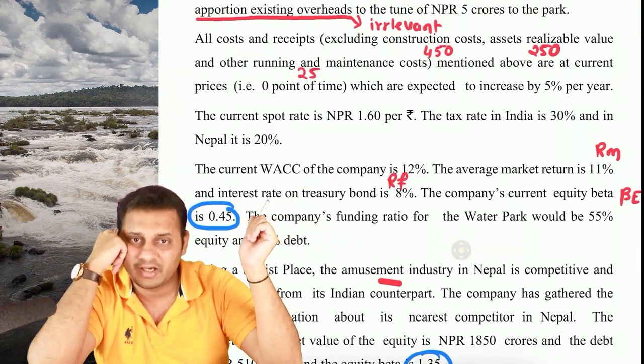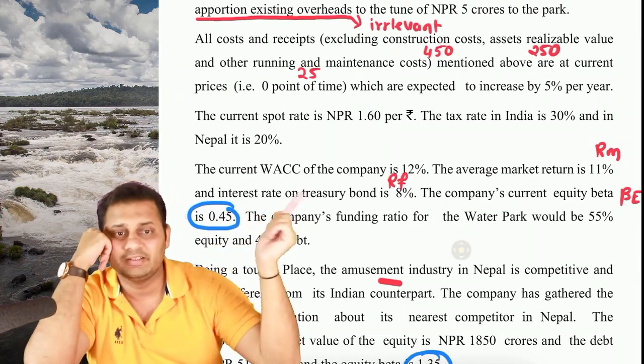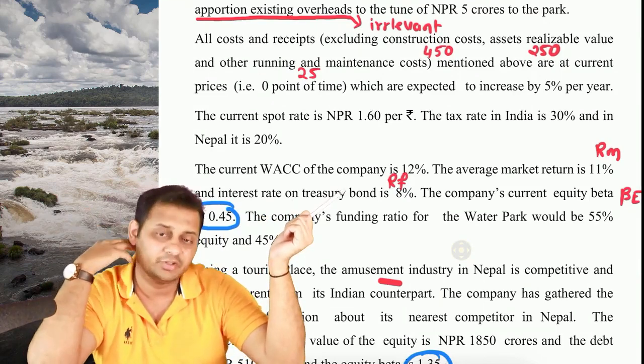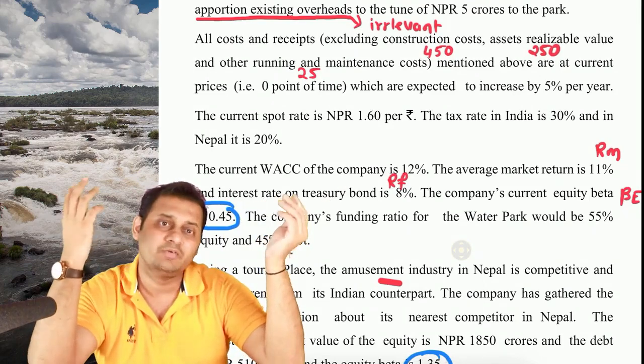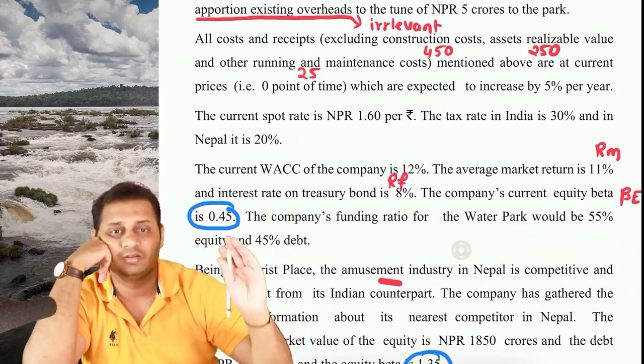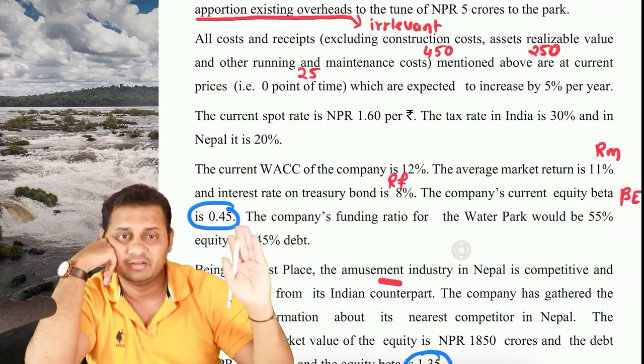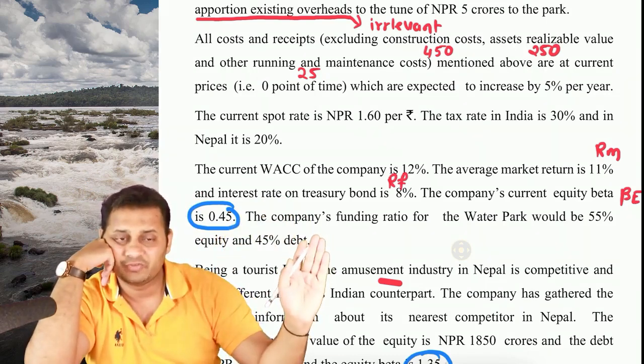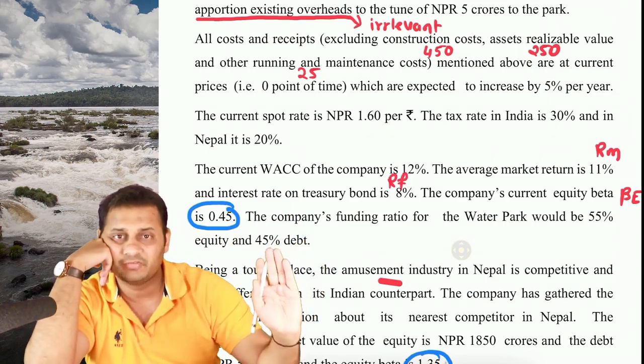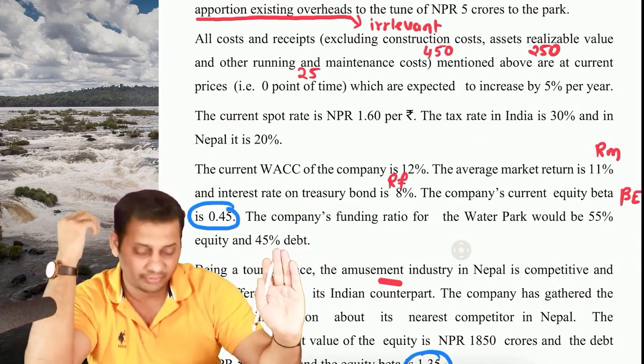Average market return RM is 11%, RF is 8%. Whenever RM and RF is given, you understand that we have to use the capital asset pricing model. The beta of the company is given in India. The company's funding ratio of this water park will be 55% equity and 45% debt. Okay, so this is going to be the ratio.